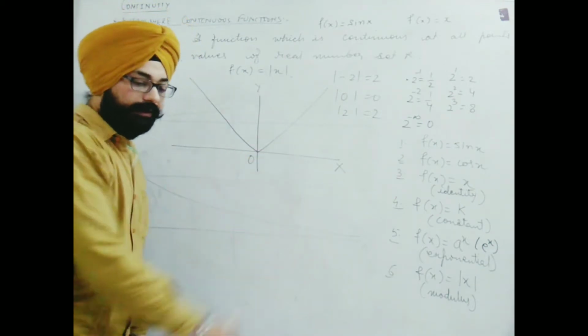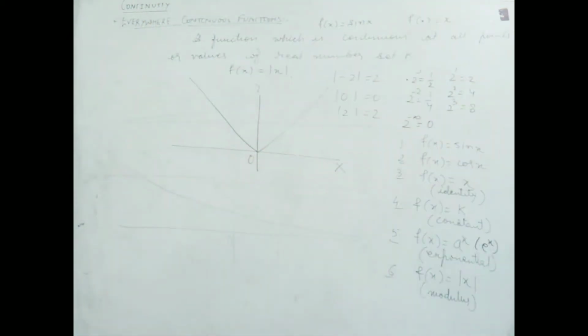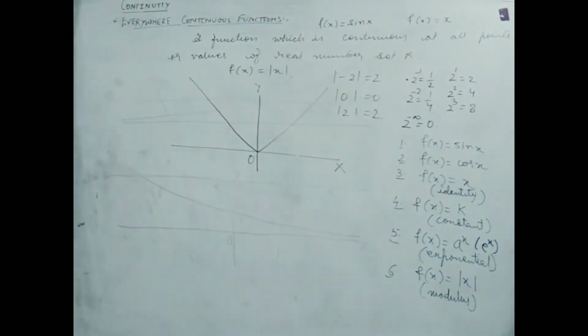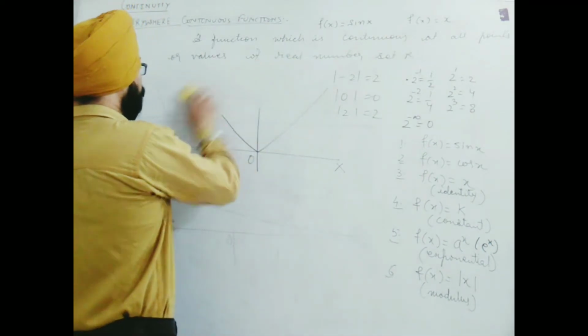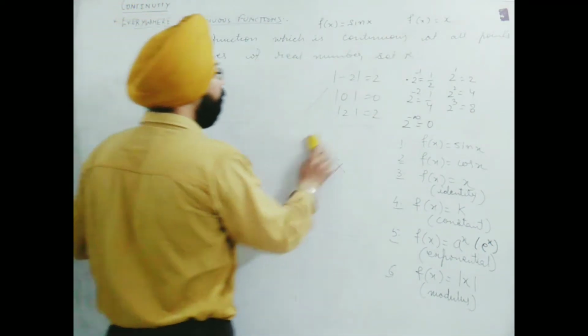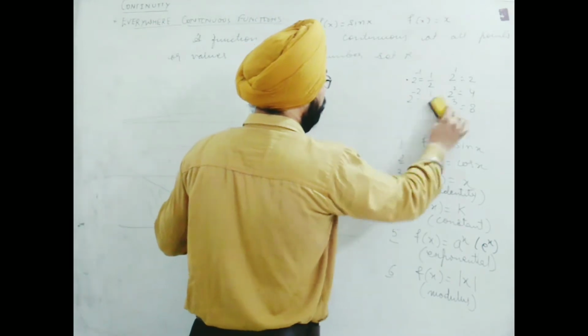Now you please note this list. Soon I am coming back. Yeah, here we go. Now some other functions we have to discuss.